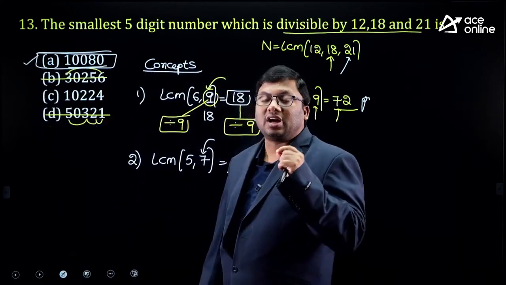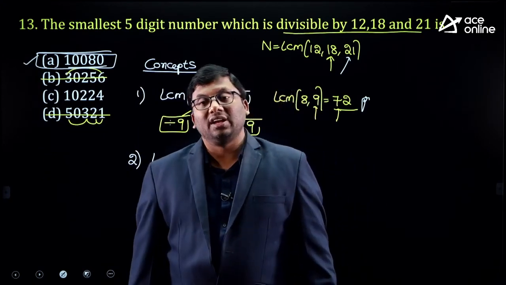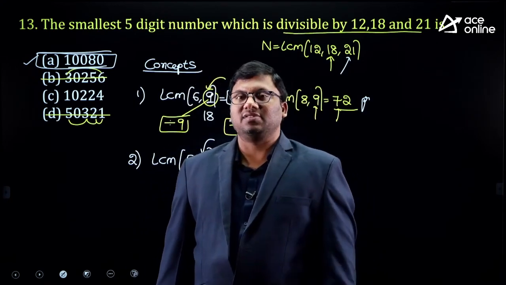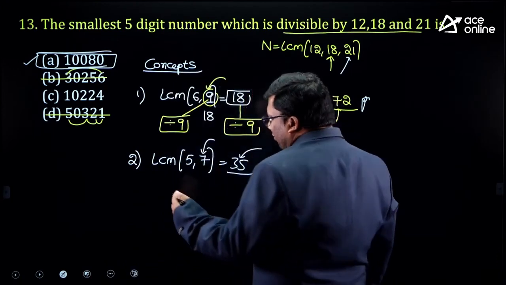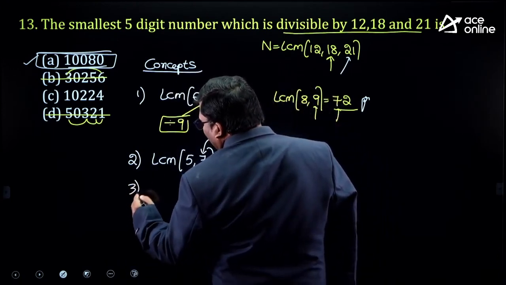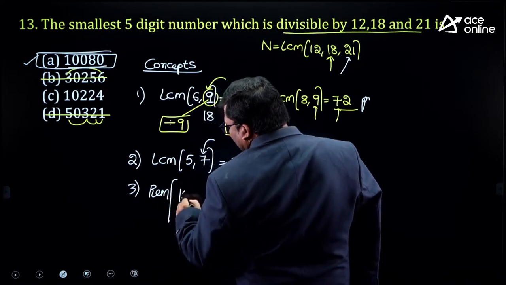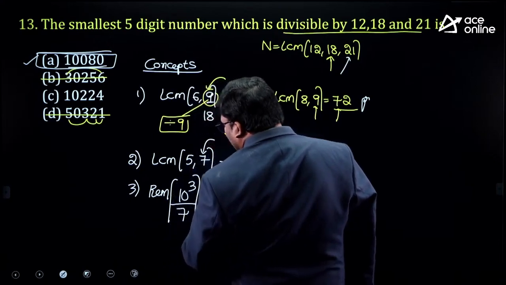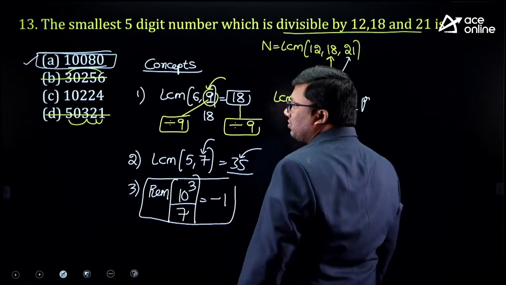Two important concepts in this question. Input one number is divisible by 9, output also will be divisible by 9. Input one number is divisible by 7, answer also will be divisible by 7. In case you want one more concept, how to check whether a number is divisible by 7 or not: the divisibility rule of 7 is to start from the right hand side, take a group of 3 digits, alternatively plus minus.